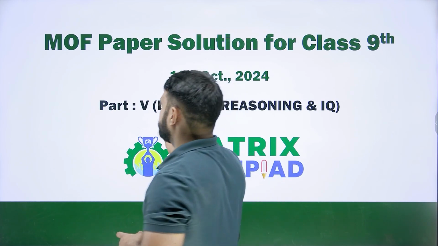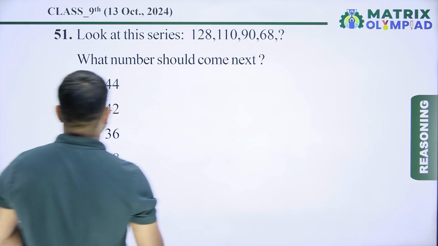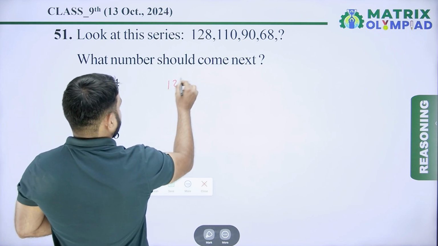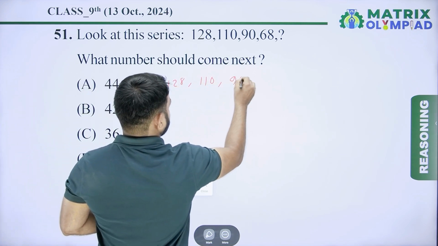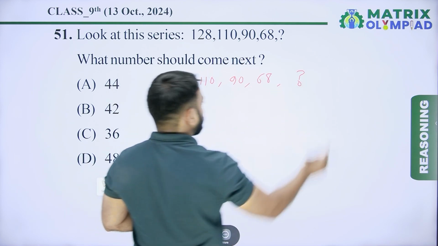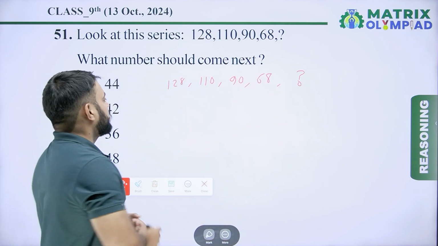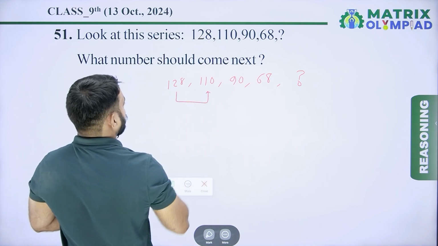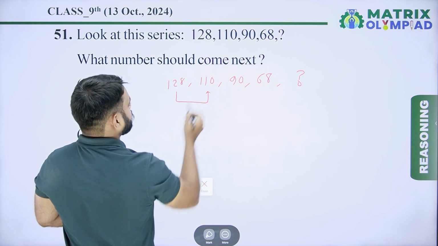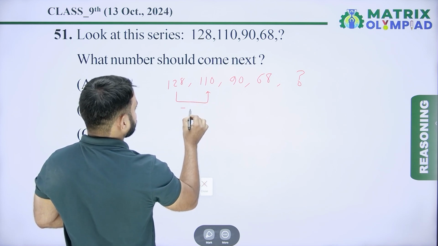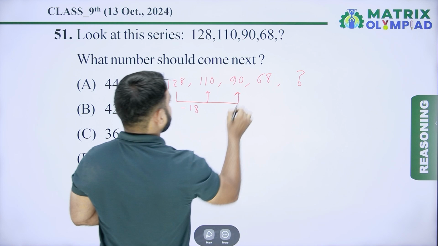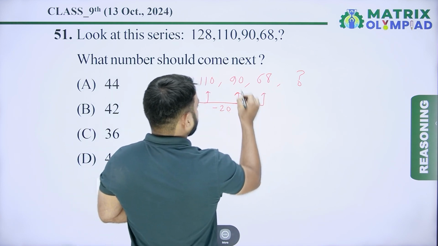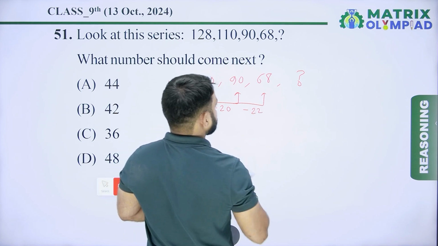So here we go. Question number 51. Look at this series. The series is 128, 110, 90, 68, and find the next. First find the pattern of the given series. The pattern is to find the difference between the numbers. The difference between 128 and 110 is minus 18. Now 110 to 90 is minus 20. Now 90 to 68 is minus 22.